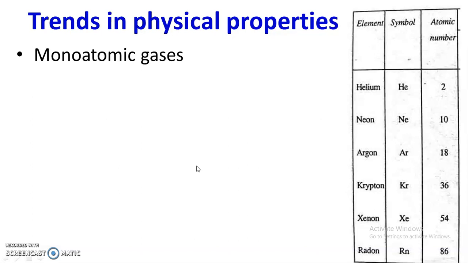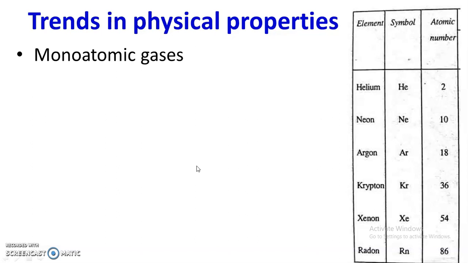The monoatomic nature is confirmed by the ratio of specific heat at constant pressure to that at constant volume, that is the ratio of Cp upon Cv. Now for monoatomic gases, the ratio of Cp upon Cv should be 1.66, that is 5 upon 3.